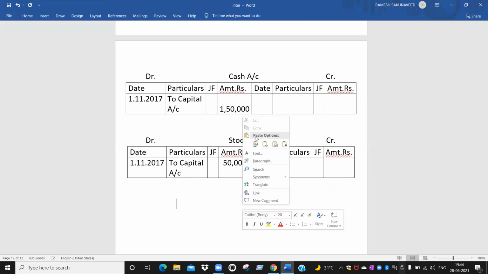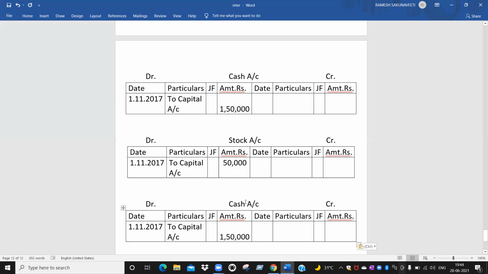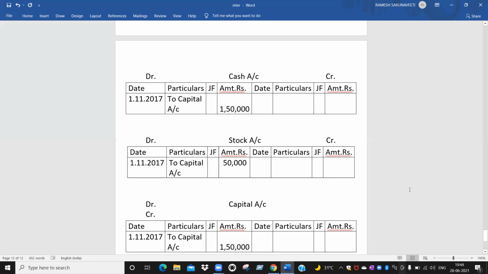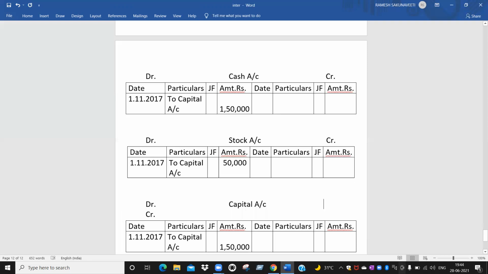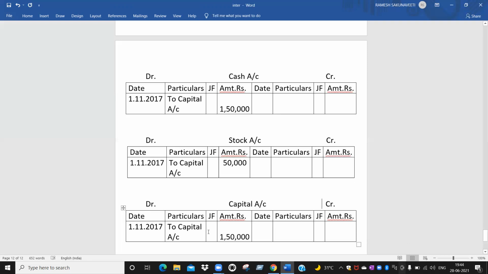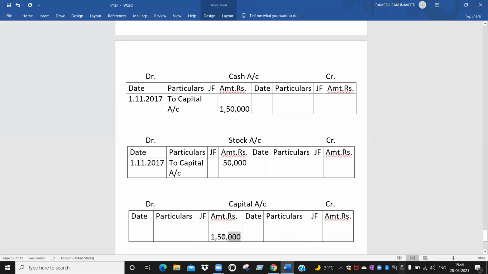Okay, now next. See, in this one only, another account is there. What is that account? Capital account. Now you can see the capital account. This side transaction is not there, leave it. This side it is there.